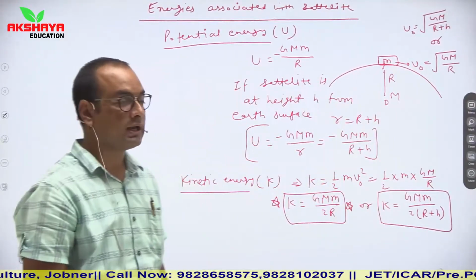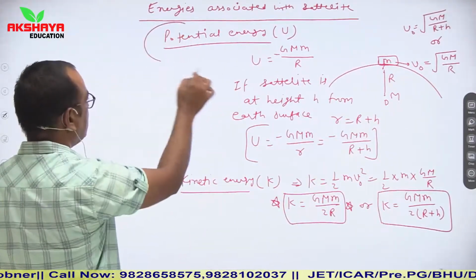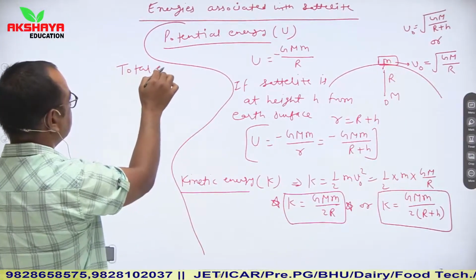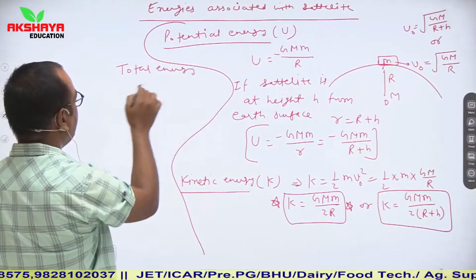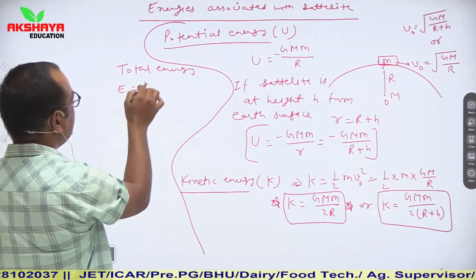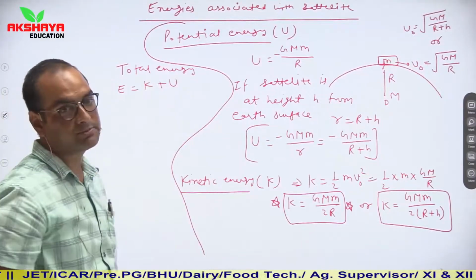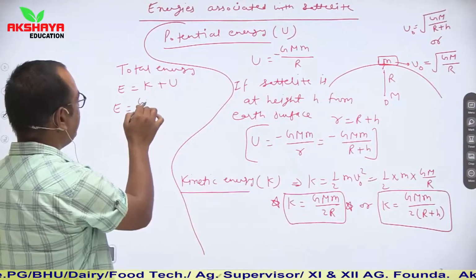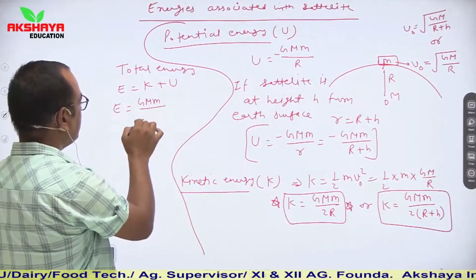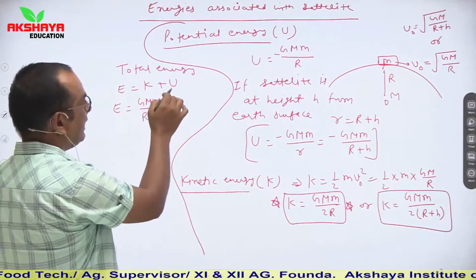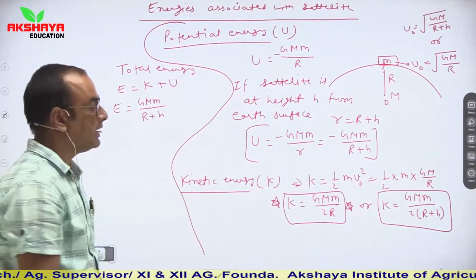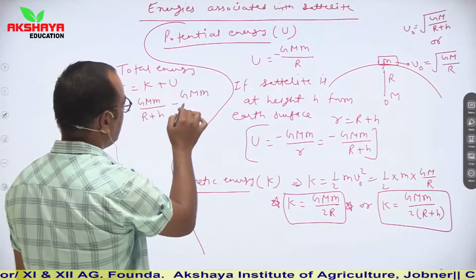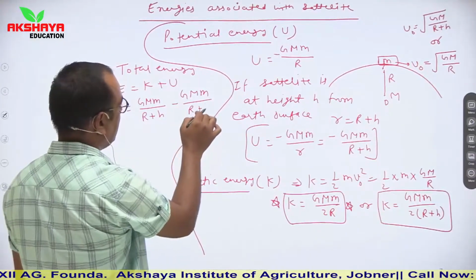Now if we talk about total energy, so what is the total energy? Let us say E. So E is K plus U, kinetic energy plus potential energy. Kinetic energy is G capital M small m upon 2 into R plus h, and U is minus G capital M small m upon R plus h.